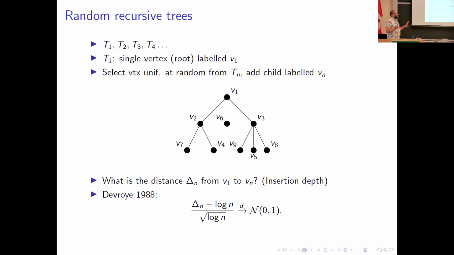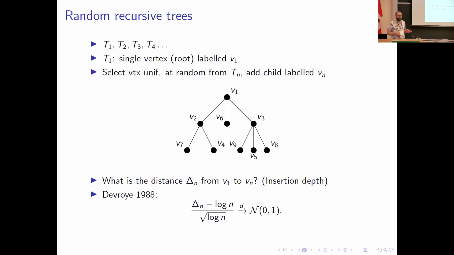Now, people have looked at different types of similar models of increasing trees. For example, you could select vertices proportional to an assigned weight to each vertex. We could select vertices at each step proportional to the number of children of the vertex. Those are preferential attachment trees. Initially, a few years ago, myself and Hassan Mahmoud had looked at a model called hooking networks, where we were attaching graphs at each step. And under some conditions, we were able to prove a central limit theorem.